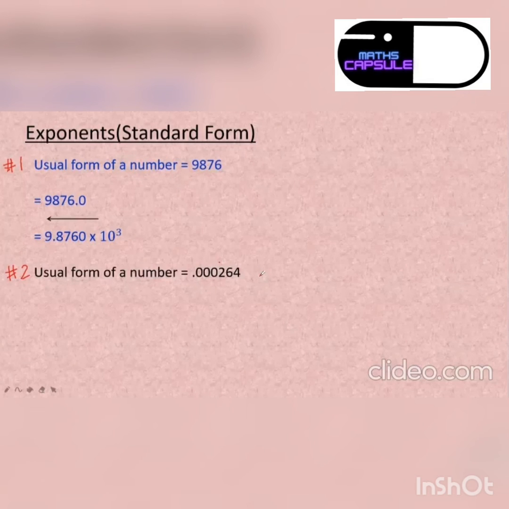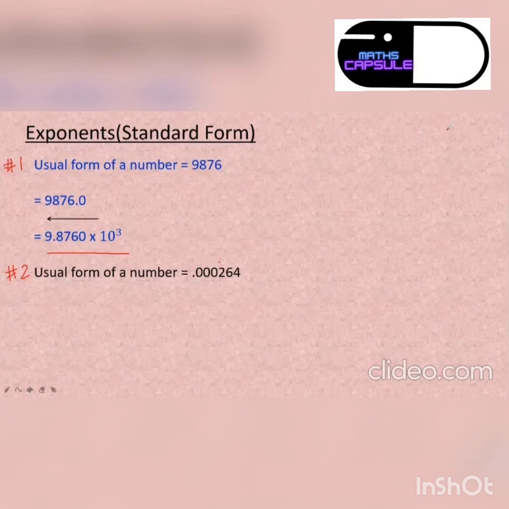Ma'am, we don't calculate further, right? After that 9.8, that's the standard form. That's all. But this is very technical. If you miss out one single decimal, the answer goes completely wrong. So that is why this chapter is important. This year exponents are important only because of standard form.